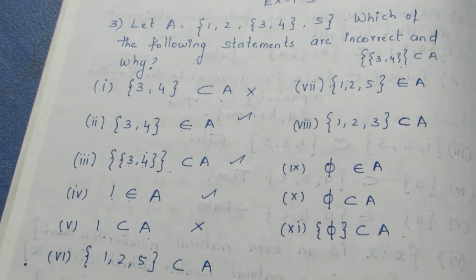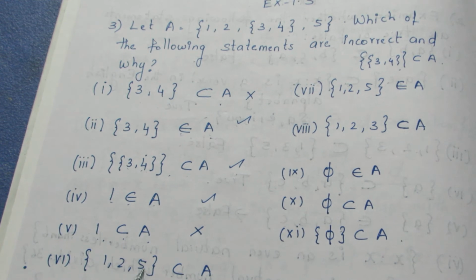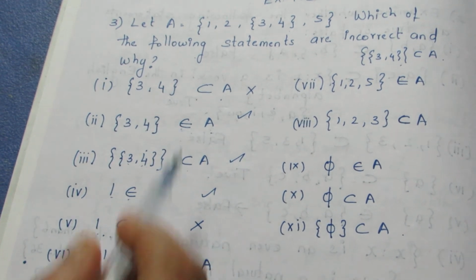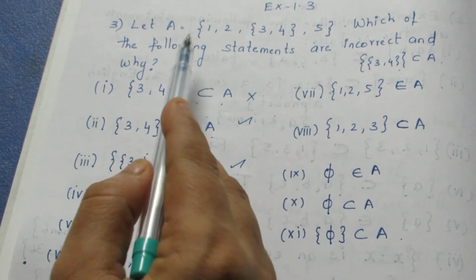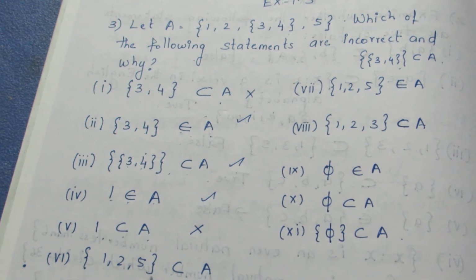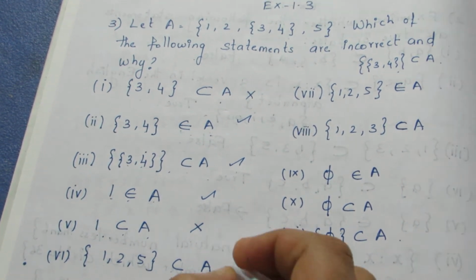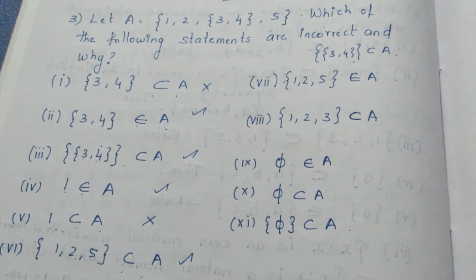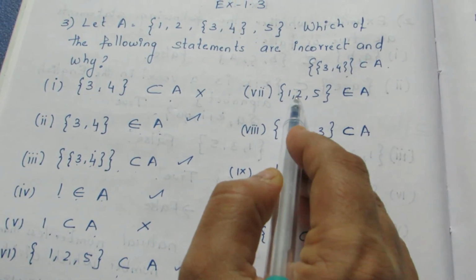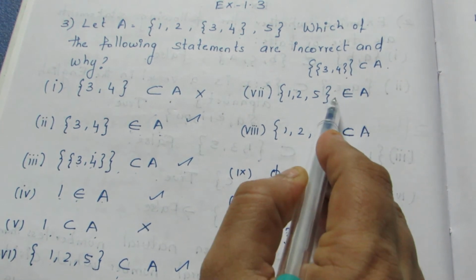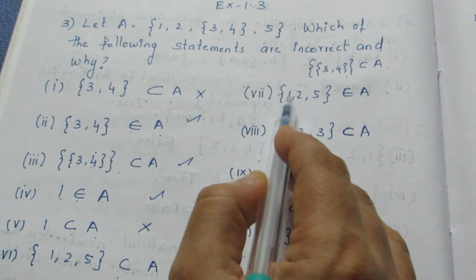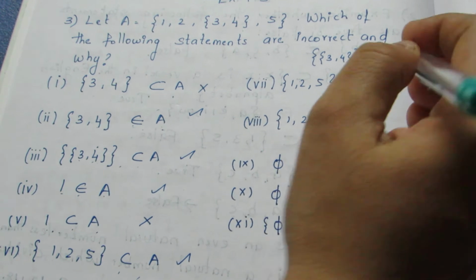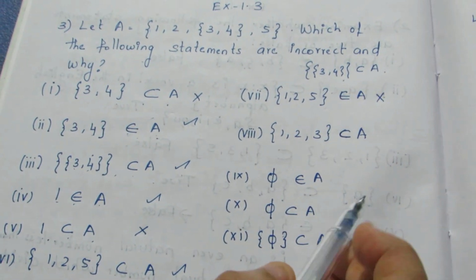This statement is wrong. Here {1, 3, 5} is a subset of A. Yes, for it to be a subset of A it should have a flower bracket. Yes, it is having one, so the statement is right. Now we'll move on to the seventh one. The seventh one, {1, 2, 5} belongs to A. For belongs to, it should not have a flower bracket. Here the bracket is given, so this statement is wrong.